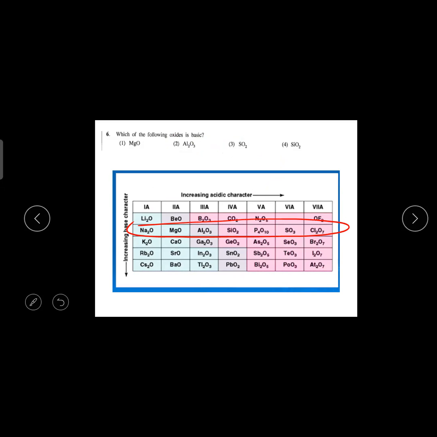First group +1, second group +2, third group +3, fourth group mainly forms covalent bonds, so it is left alone. Fifth group -3, sixth group -2, seventh group -1. So how is the pattern going? +1, +2, +3. Then you put a cross for carbon, that fourth group. Then -3, -2, -1, and the final group is 0.